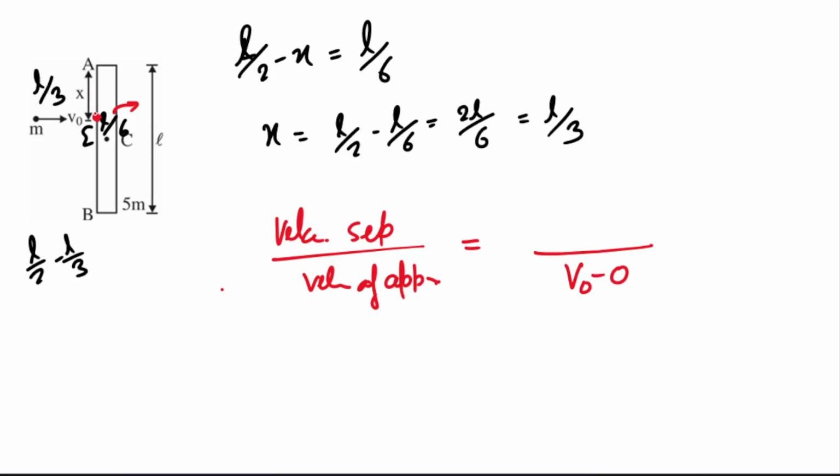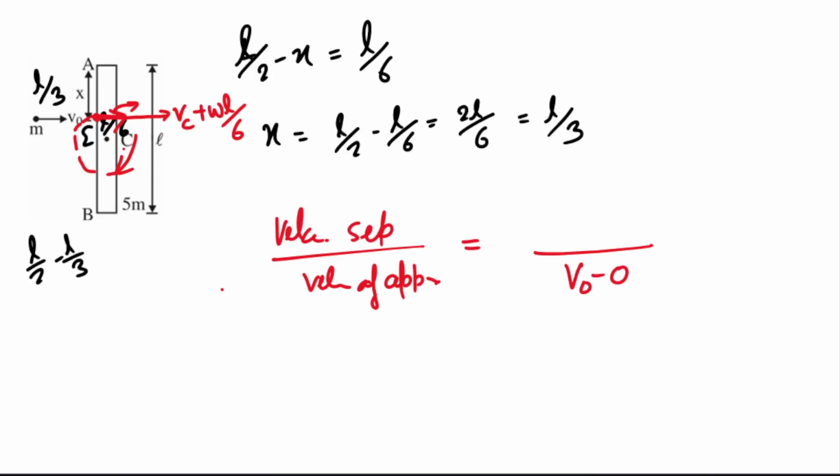So after collision, this point has a velocity. This point is on the rod. So the rod, because of translation, has velocity VC, and because of rotation it will have a velocity too. It is rotating in this sense, so because of rotation the velocity will be in this direction. So this is omega L by 6, right?